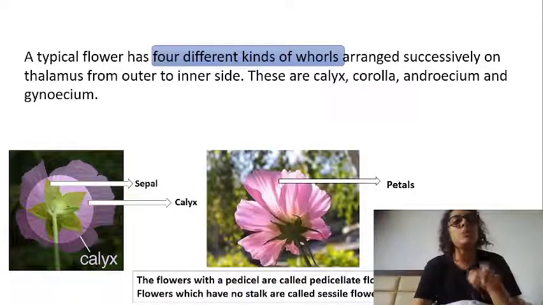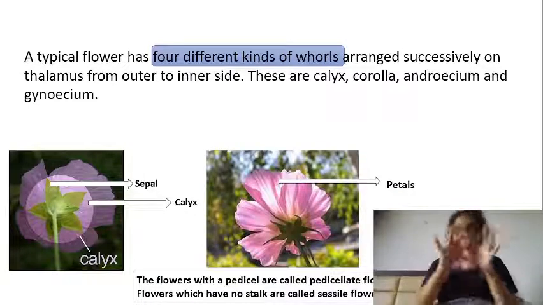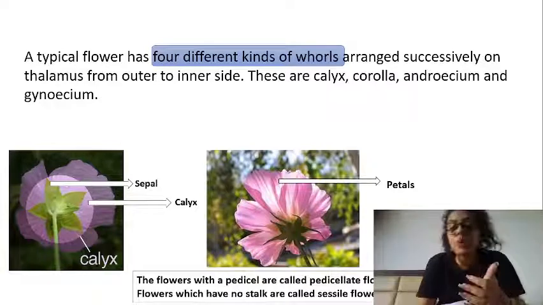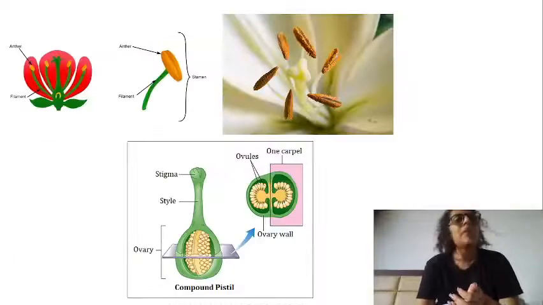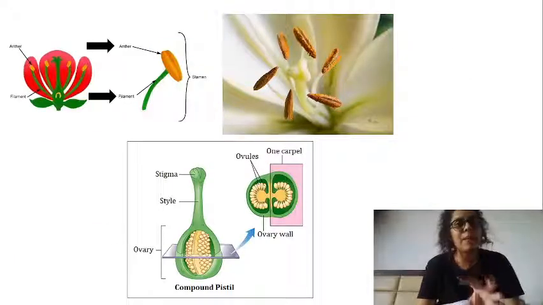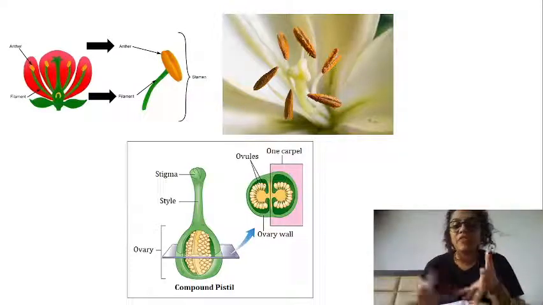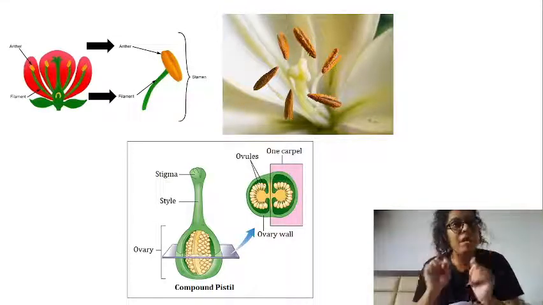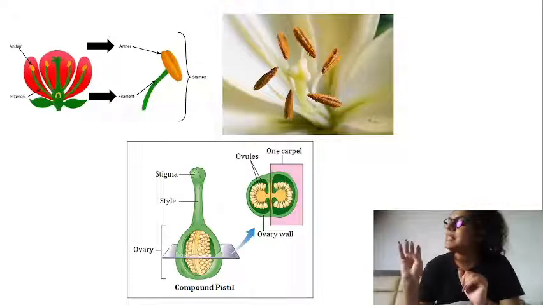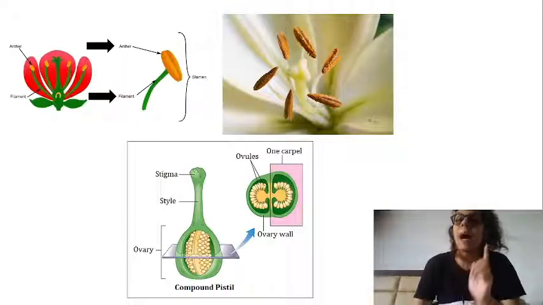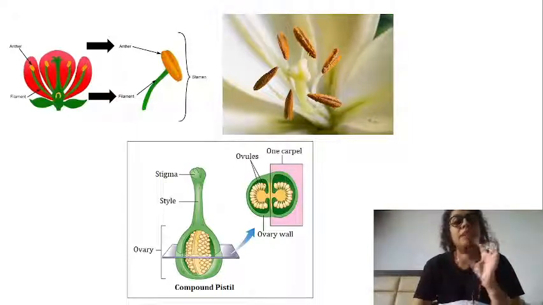Similarly, the individual part is petal, but petals are so many, so the whorl will be corolla. Similarly, anther and filament make the stamen, but the whorl of it will be androecium, the male reproductive part. Stigma, style, ovary, they make the carpel, but the whorl of it will be known as gynoecium.